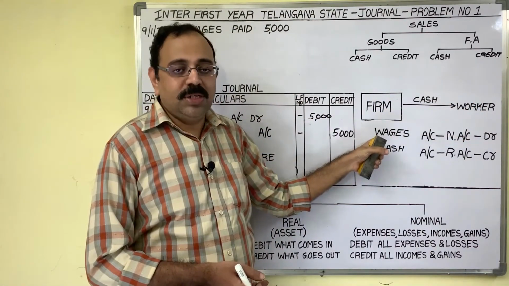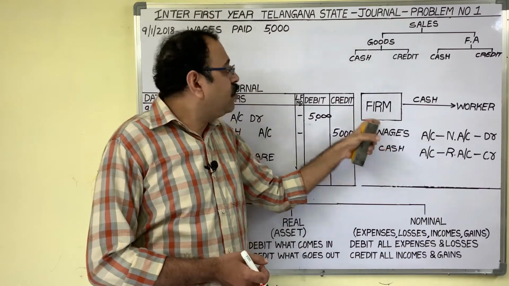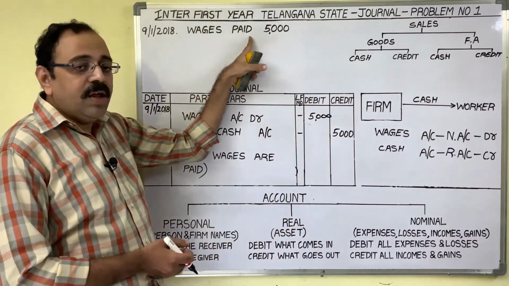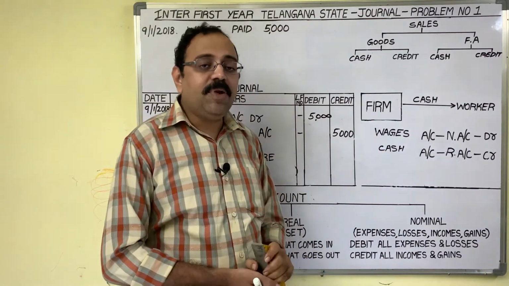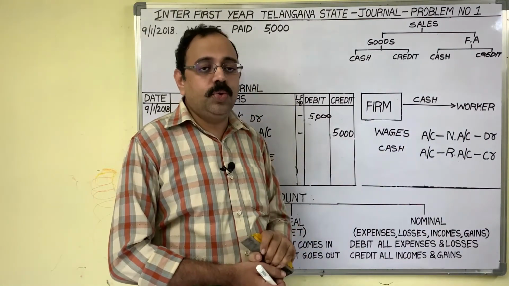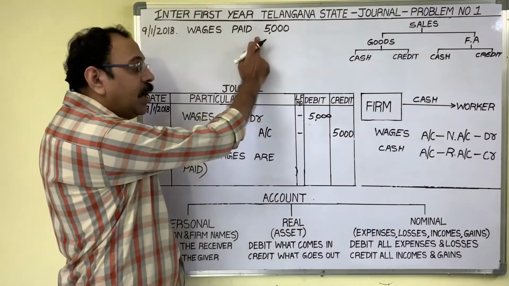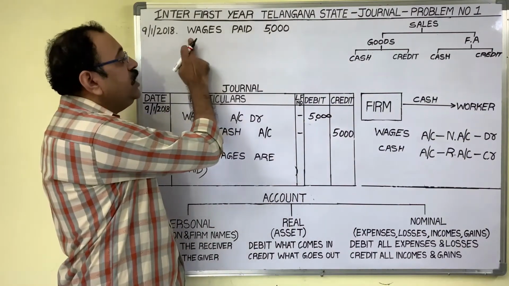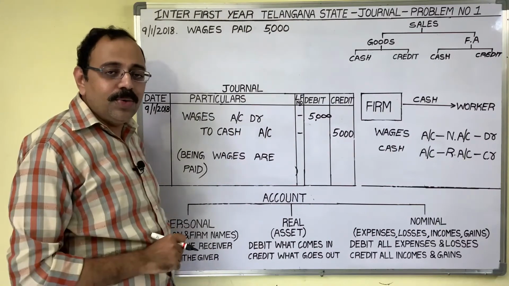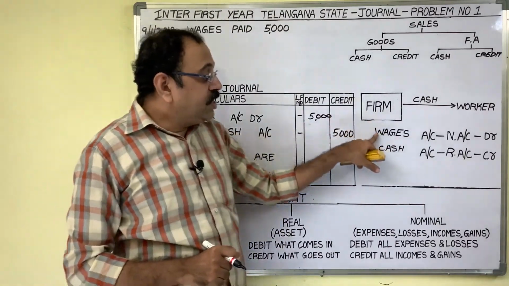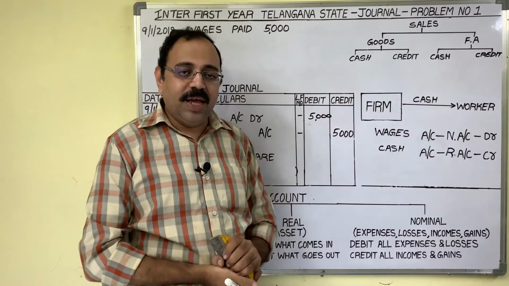That is a doubt. Now you may tell, sir, in question person name is not there. Therefore, we can take expenditure name. Sometimes to confuse you, he may give person name also. Wages paid to Ramana. Then what will you do? Wages we should take or Ramana name we should take?